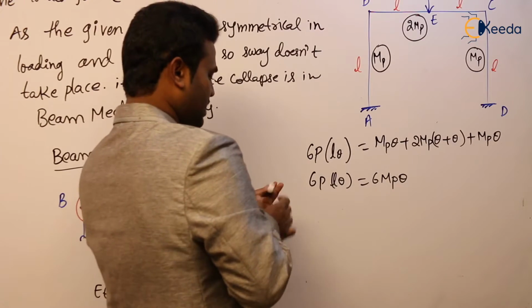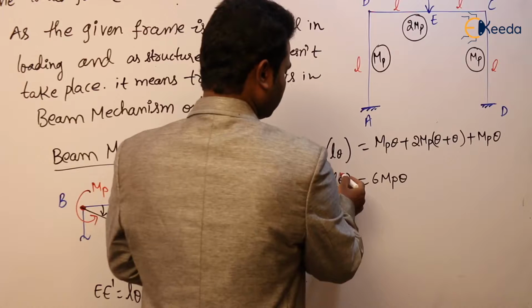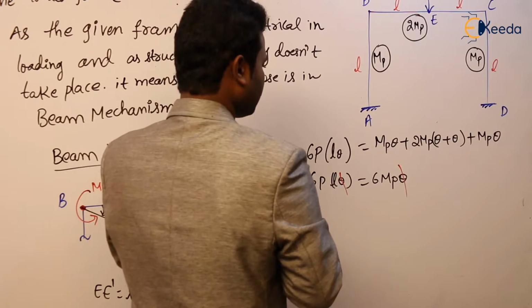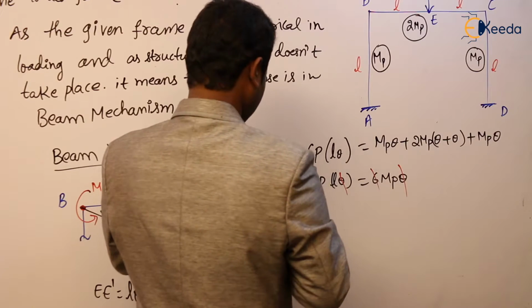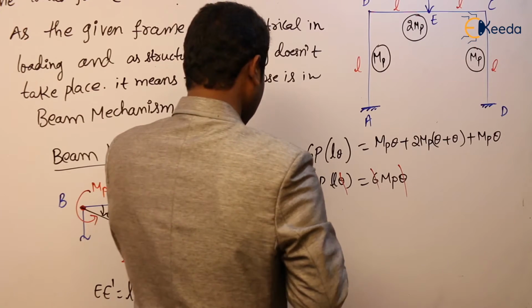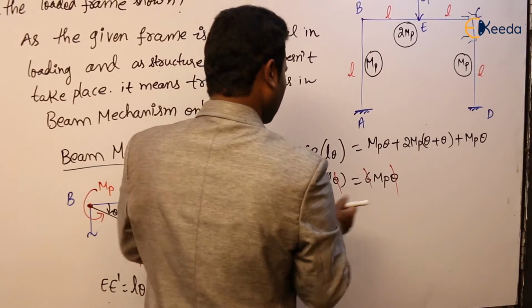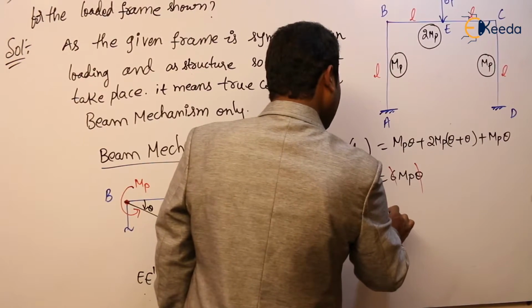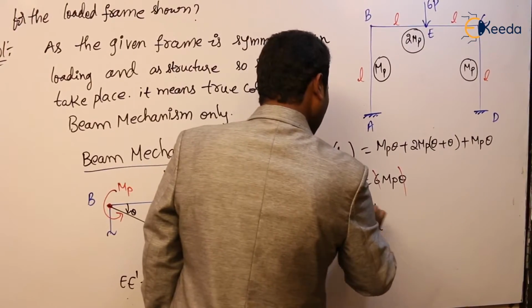In this we can cancel theta, and we can cancel 6 also. So we are left with MP equal to PL, or P equal to MP by L. So this is the collapse load.